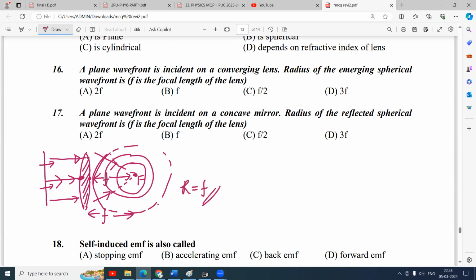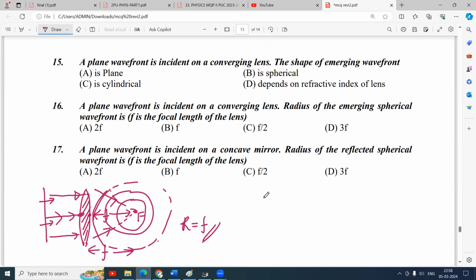Now, we can answer some of the questions here. A plane wavefront is incident on a converging lens. The shape of the emergent wavefront is converging spherical. A plane wavefront is incident on a converging lens. The radius of the emerging spherical wavefront is f, the focal length, because they should form a converging sphere which will converge at the focus.